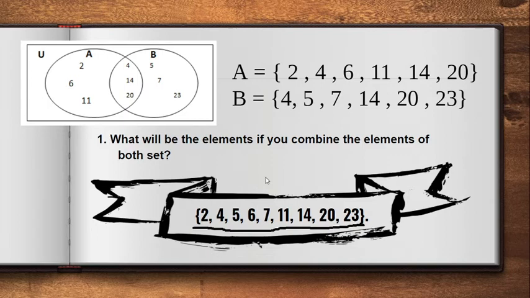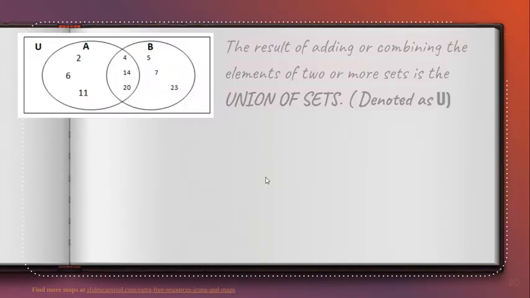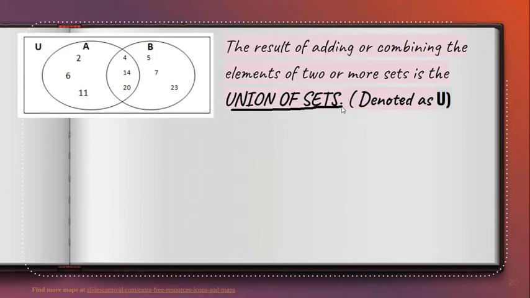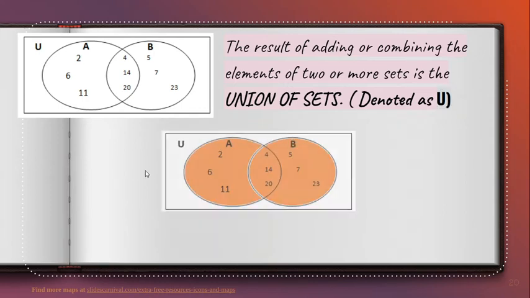Now, this is what we call the union of sets. The result of adding or combining the elements of two or more sets is what we call the union of set. Ulit, kapag daw pinagsama natin or kinombine natin yung elements ng dalawa o higit pang set, tinatawag natin siyang union of set. And we denote that as capital letter U.